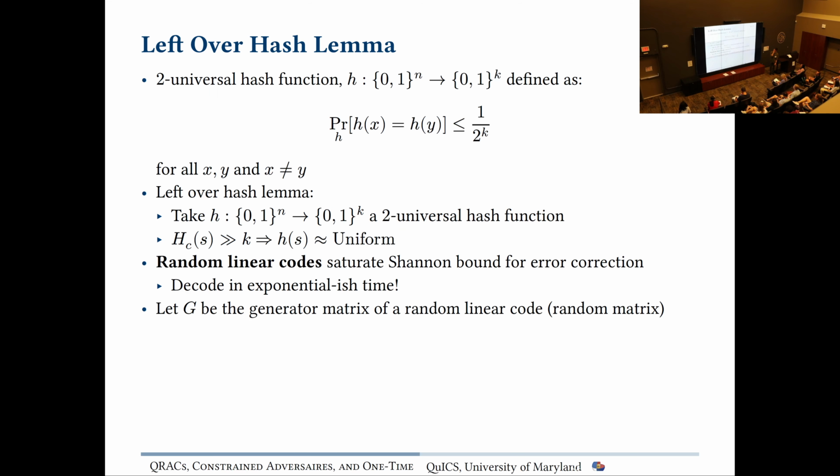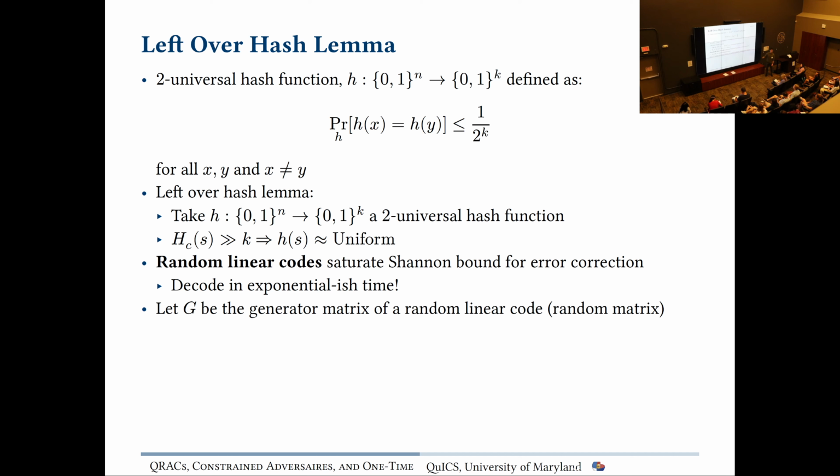Okay, so now we're going to do our actual proof and how we go about it. Our key technical tool is the leftover hash lemma, which for those familiar with cryptography is this really beautiful thing, which says that if we have a two universal hash function, we can use it to extract out something that looks like true uniform randomness. A two universal hash function is a compressing function where, with the probability over the hash function itself, the probability of two distinct inputs mapping to the same output is very small.